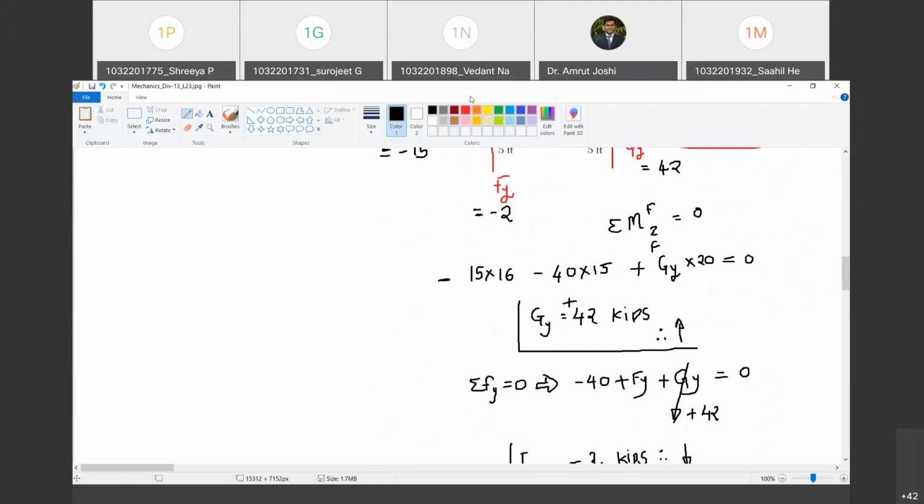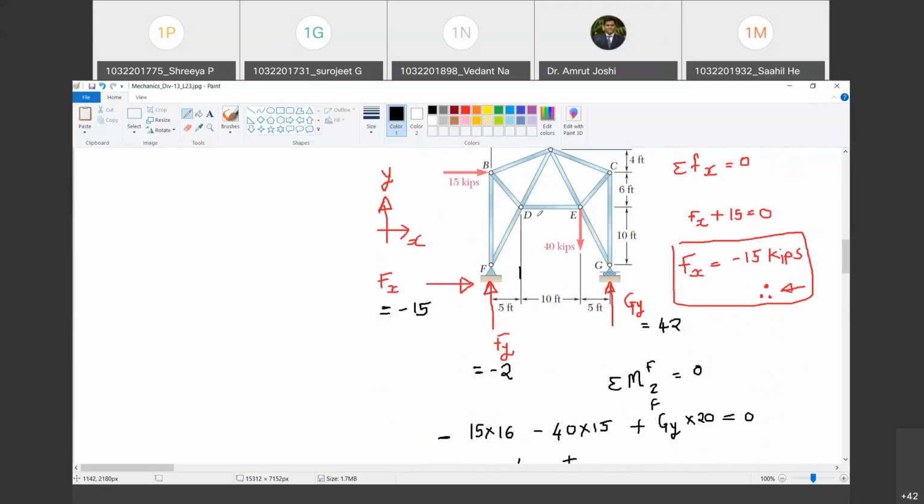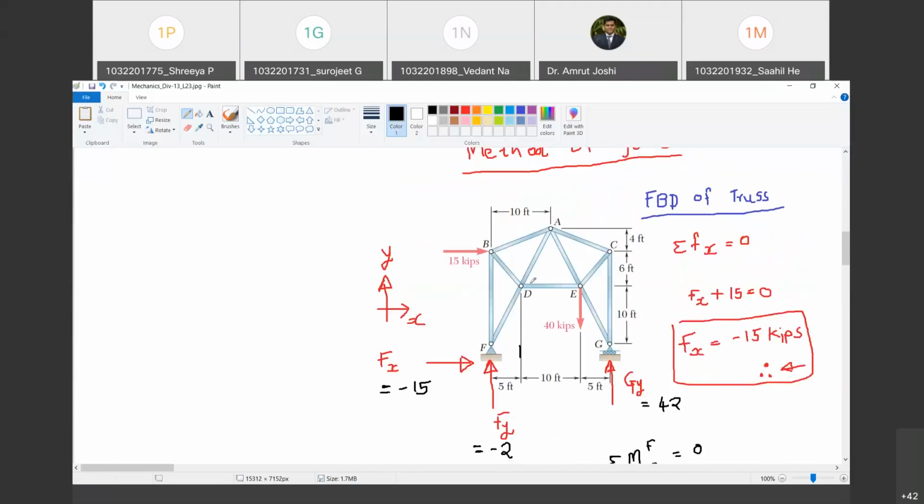Are you with me? Yes, sir. Okay. Now what is the next step that we are going to do? तो अब हम नेक्स्ट स्टेप कैसे करने वाले हैं जरा देखो. We are going to now choose a joint which has only 2 members connected. कौन सा joint है ऐसा बोलो जिसको दो ही मेंबर कनेक्टेड है.